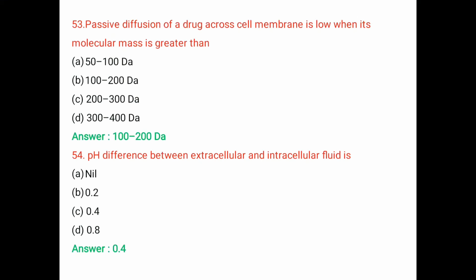Question number 54. The pH difference between extracellular and intracellular fluid is: A. nil, B. 0.2, C. 0.4, D. 0.8. The right answer is 0.4. The intracellular fluid pH is 7 and the extracellular fluid pH is 7.4. So the difference is 7 minus 7.4, which is 0.4.